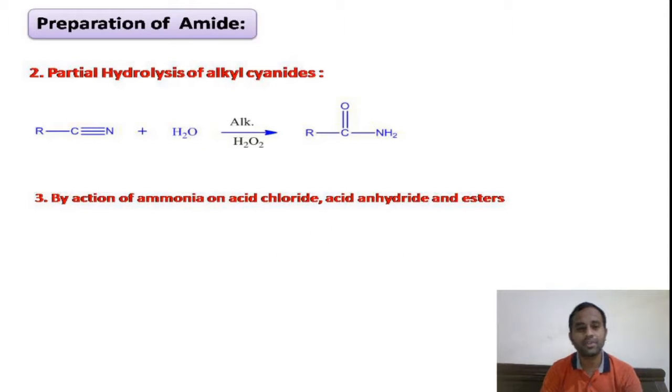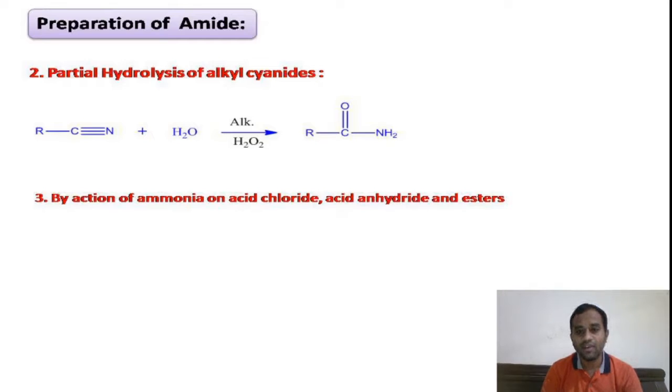Coming to the other preparation methods of acid amide, that is amide, the C double bond O NH2 group, we can also prepare the amides from partial hydrolysis of alkyl cyanide, right? When you see here, the reactant taken is alkyl cyanide. In this, the cyanide, C triple bond N, is the functional group, which will undergo partial hydrolysis in presence of alkaline hydrogen peroxide medium to give acid amide as the product. Similarly, you can see the third preparation method.